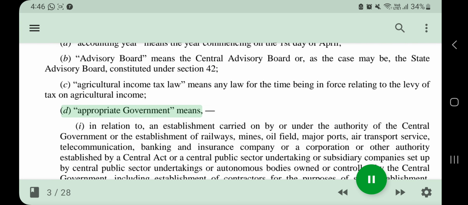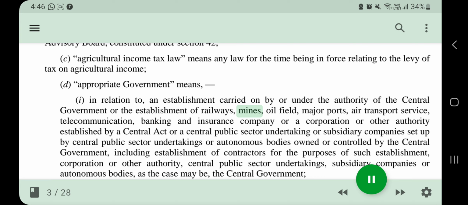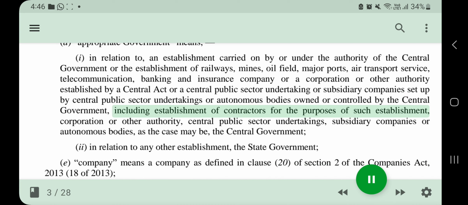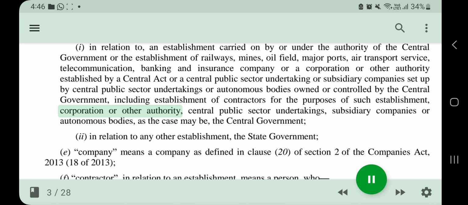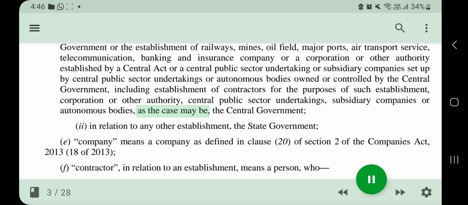D. Appropriate government means: (i) In relation to an establishment carried on by or under the authority of the central government, or the establishment of railways, mines, oil field, major ports, air transport service, telecommunication, banking and insurance company, or a corporation or other authority established by a central act, or a central public sector undertaking or subsidiary companies set up by central public sector undertakings or autonomous bodies owned or controlled by the central government, including establishment of contractors for the purposes of such establishment, corporation or other authority, central public sector undertakings, subsidiary companies or autonomous bodies, as the case may be, the